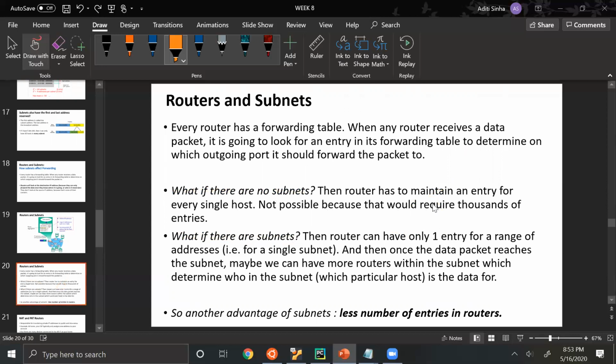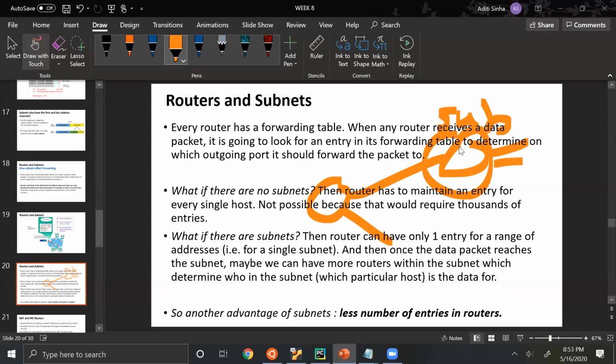And now it will be that other router's responsibility to forward that packet further. So instead of the first router having to forward it to every host, this router will decide which router of which subnet to forward it to, and then that router can take care of the rest.